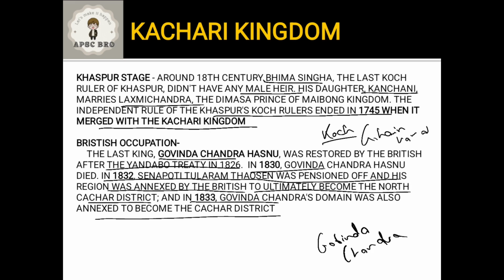There might be a question about Tularam Senapati regarding his revolt against the British. He tried to gain prominence as an independent ruler there. So these might be the questions from the later stage of the Kachari kingdom. So we have done our Kachari kingdom. The conflicts of the Kachari kingdom with the Ahoms and the Jaintias are important. We'll do that when we cover the conflicts between the various kingdoms in our later videos. We have left it to the last because once we do the Ahom kingdom, you can relate all the kingdoms: who was the ruler at which time, how they conflicted, and the points of conflict. So it will be easier for you to understand the whole picture.